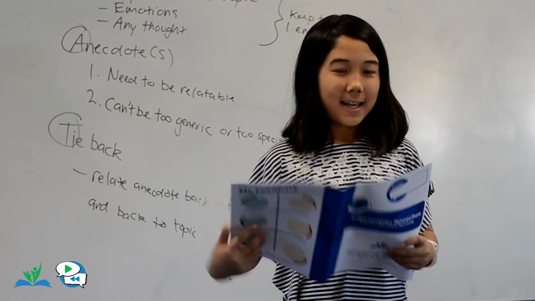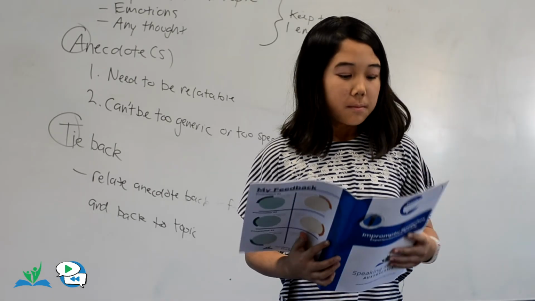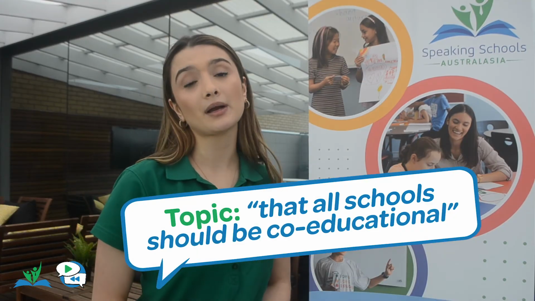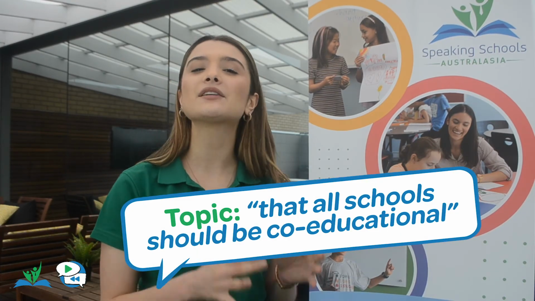This means you don't always have to prove that their points aren't true, just that they're less important than they think. Often, this is more than enough to win a debate as long as your team has a strong case as well. Let's take a look at an example of mitigation rebuttal in action. Let's say the topic is that all schools should become co-educational and the opposition makes a very broad point that everyone will benefit. Mitigation rebuttal works in this sense by saying that whilst some people may benefit, the group of people that do not benefit at all are much larger, and therefore that is mitigation rebuttal in action.